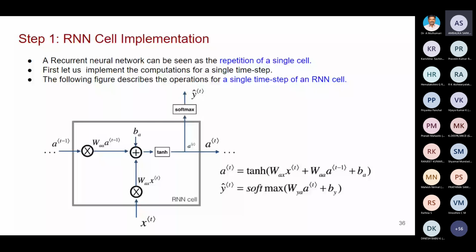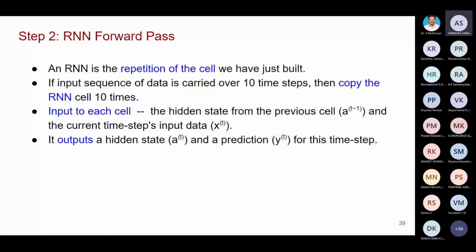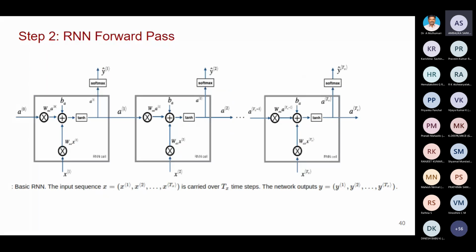I already explained the concept for only one time step. This has to be repeated for all time steps. Depending upon the input, if I need 5 time steps, this calculation must be repeated 5 times. First of all, it will perform for time step 1. Then that output is given to time step 2, and it is processed at time step 2. Then from time step 2 to time step 3. At time step 3, we will apply some input, then we use the previous output. By using both, we are going to make the decision. That is the RNN forward pass.